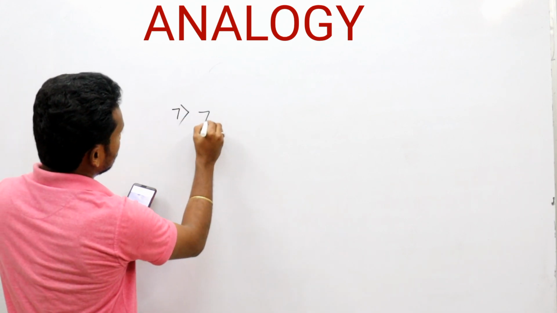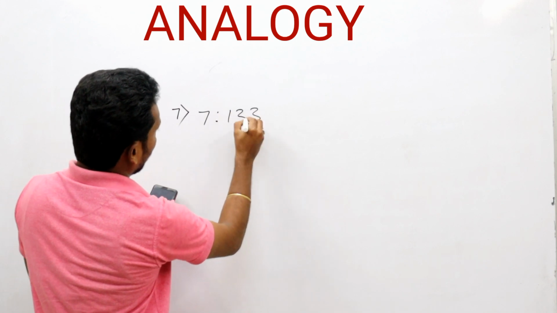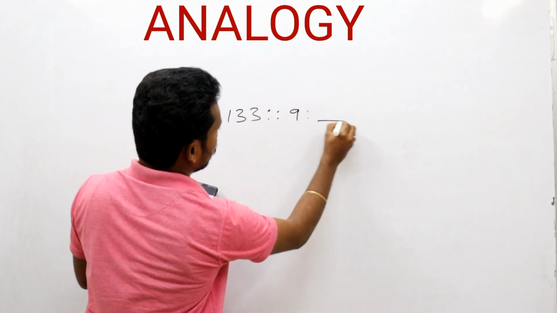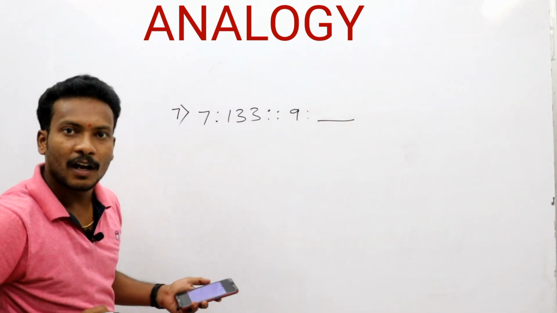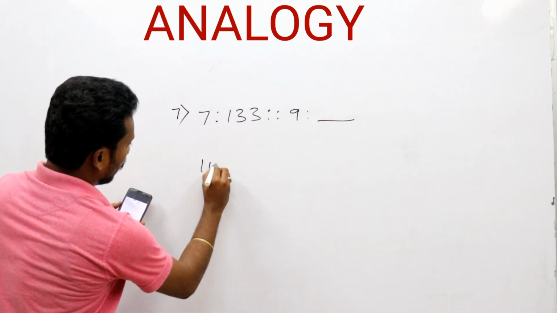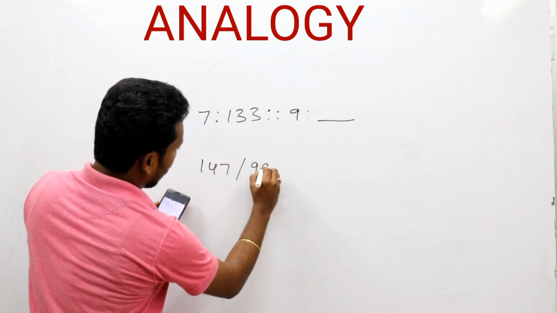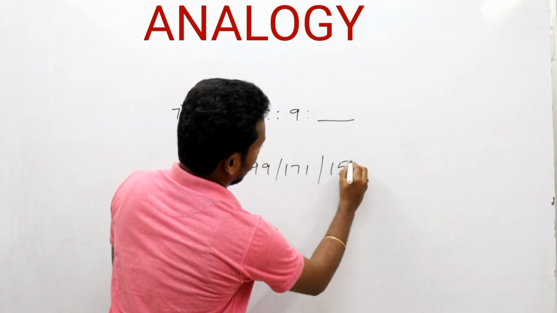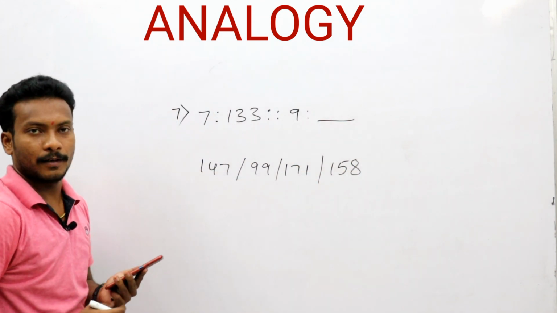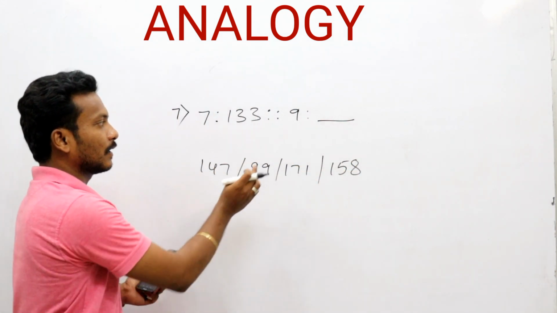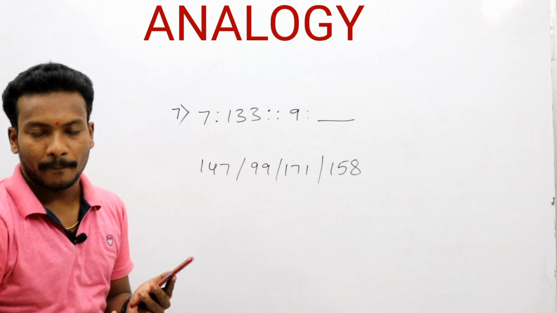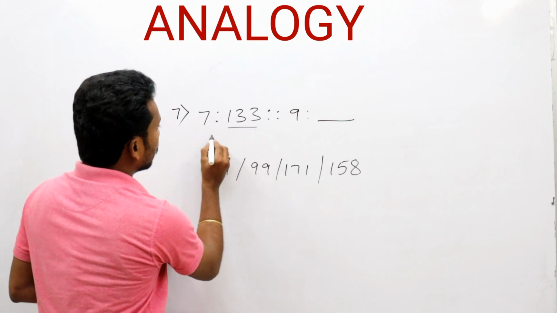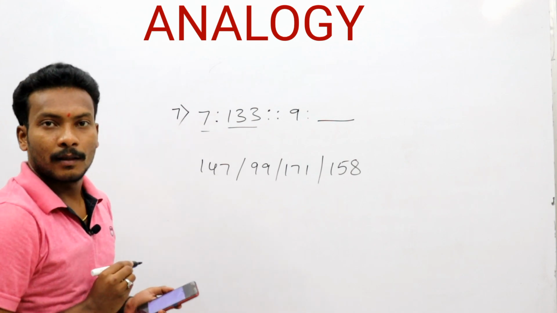Now 7 is to 133, as 9 is to what? We need the options now: 147, 99, 171, 158. Okay, 7 becomes 133, 9 becomes what number? Next, what do we have to do? Look at these numbers and these numbers.